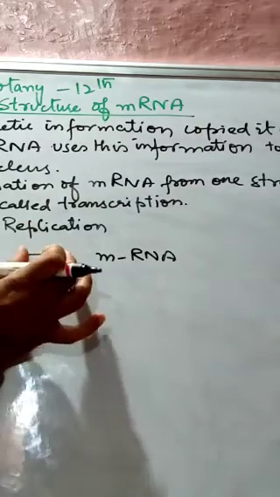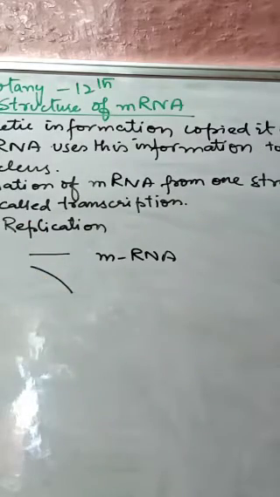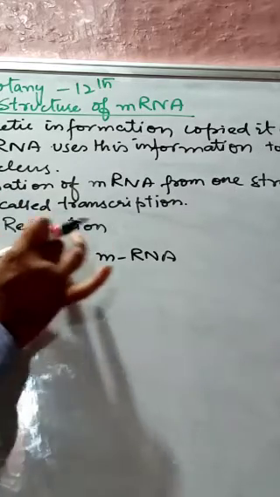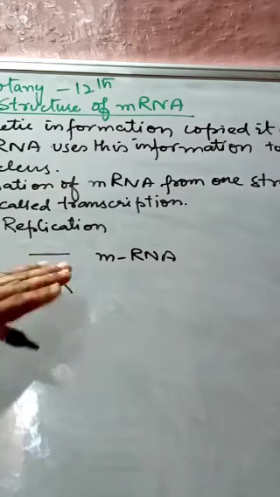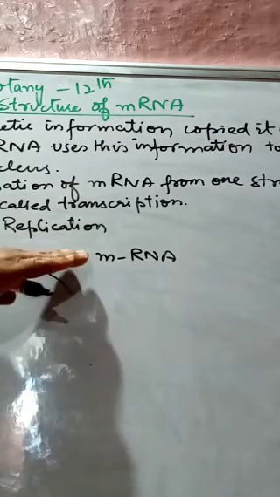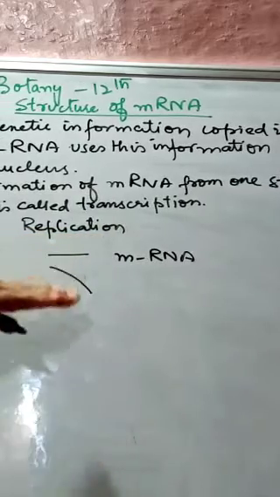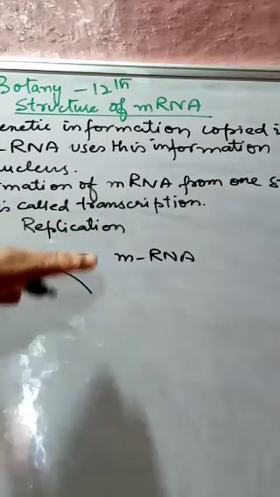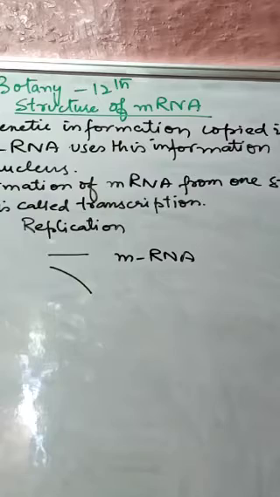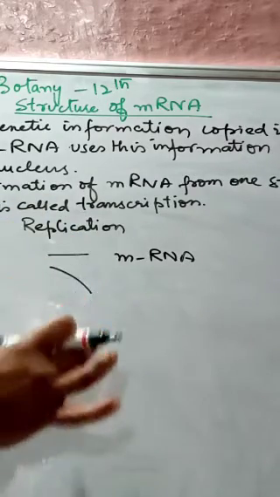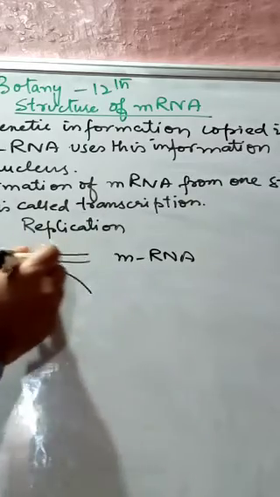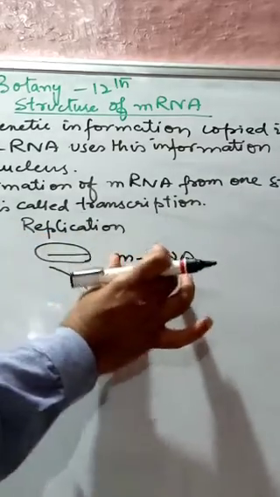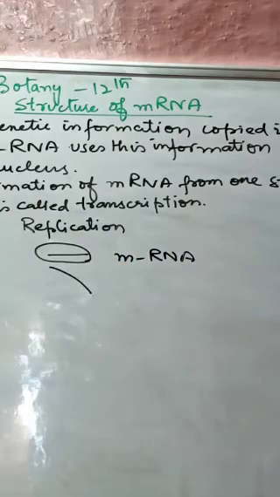We know there are two strands of DNA, and when replication takes place, when breaking of these strands takes place, both these strands come apart from each other. But only one of these strands gives rise to the formation of this RNA, which is called the mRNA.